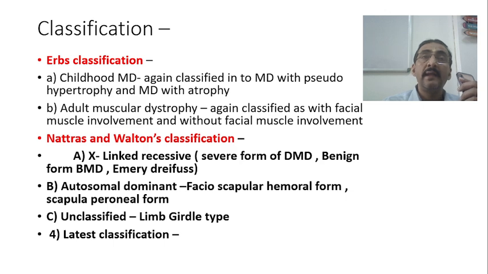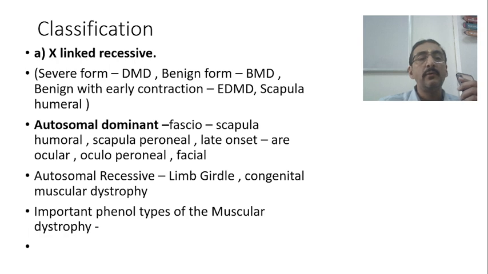Another classification is unclassified. In unclassified, we have the limb girdle type. They do not come under any one group, so therefore it is considered under unclassified. Similarly, the last one is the late-onset classification. So these are the two important things.